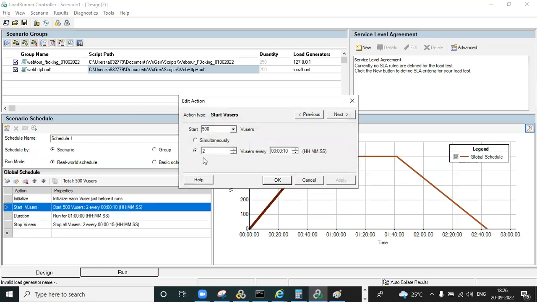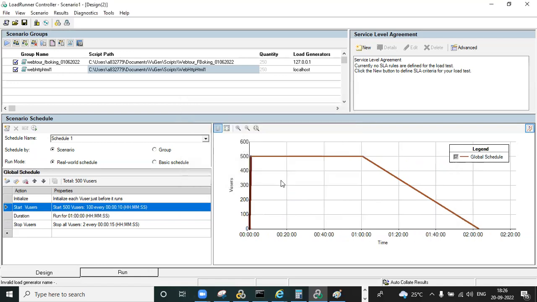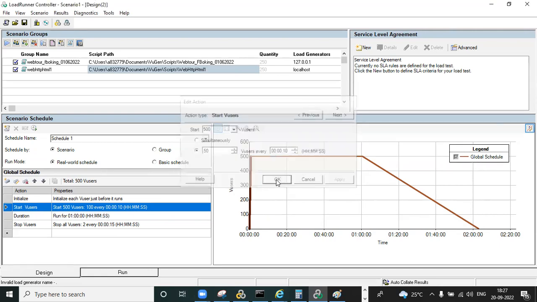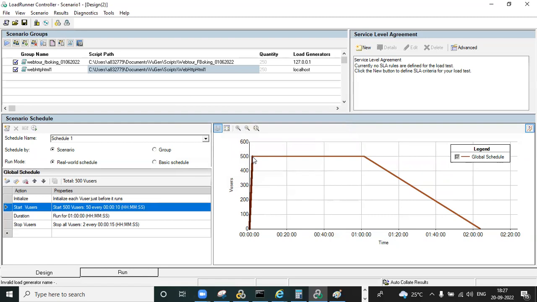So then you need to design the scenario like every 100 users in 10 seconds we give, and we observe, then what will happen? 40 seconds. 40 seconds is happening. So we have time also, right? If we want to give 50, we can give, and we observe. How much time is it taking? 1 minute 30 seconds. So it's good, right? It's not more than 2 minutes. So that means the ramp up will be good.